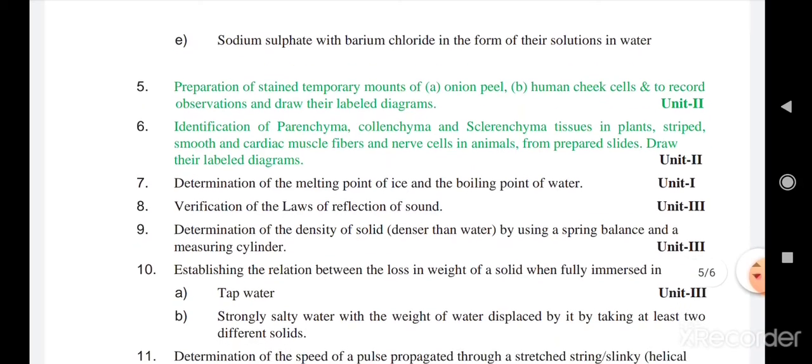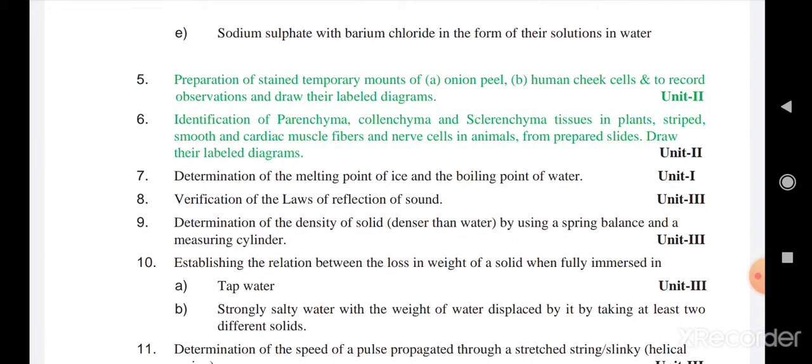As you can see, the 5th and 6th are the biology section practicals, that is preparation of a stained temporary mount using onion peel and human cheek cells. And the 6th one is identification of parenchyma, collenchyma and sclerenchyma. These are the plant tissues, and as you can see these are animals: smooth and cardiac muscle fibers and nerve cells. Here we just have to observe the slide and draw the labelled diagram.